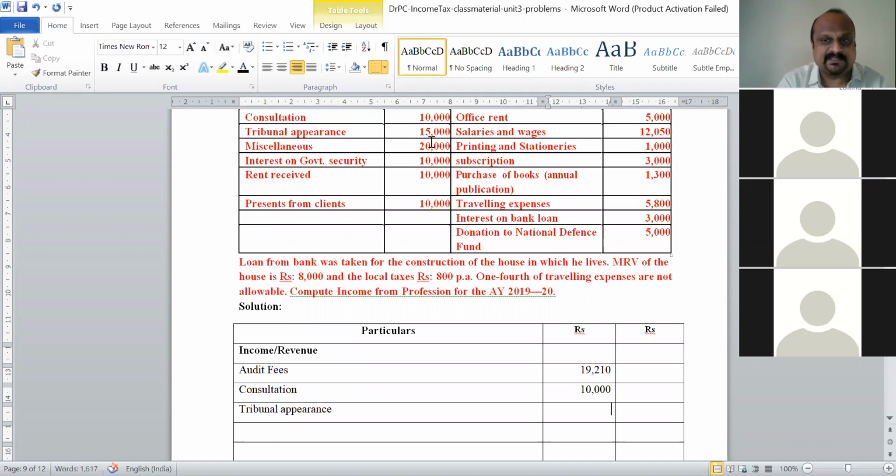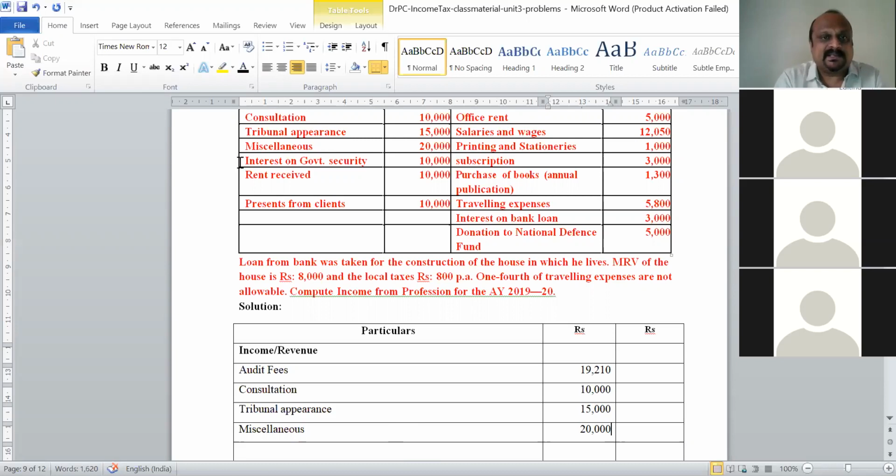Tribunal appearance is 15,000. Okay, so 15,000 he has received out of tribunal appearance. Next is miscellaneous. They are not mentioned. What is the nature of this miscellaneous thing here? So taking the benefit of doubt, let us assume that this miscellaneous receipts is again related to his profession. Okay, so let us allow this as permissible. 20,000. Okay, 20,000 he has received through miscellaneous deeds.